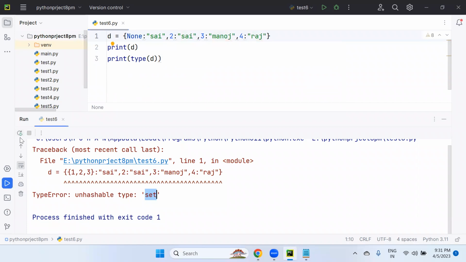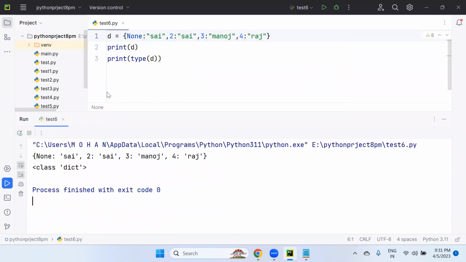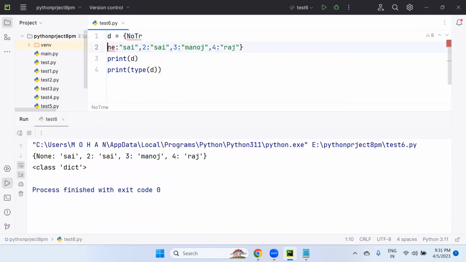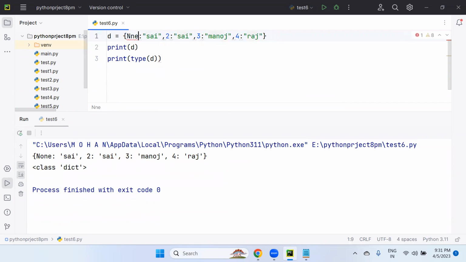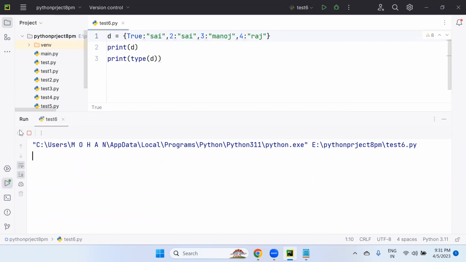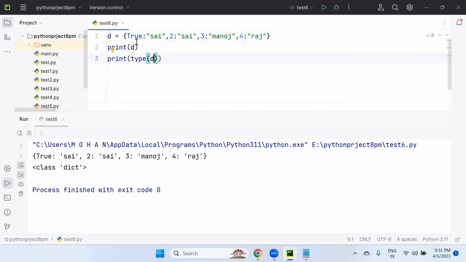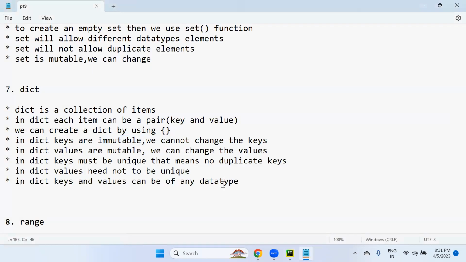So a dictionary key can be None. Yes, the None type, it is one basic data type. A dictionary key can be True. True means Boolean. Yes, possible. All types of values are possible. The only thing is mutable or immutable, you have to cross check. These are the dictionary rules and regulations.